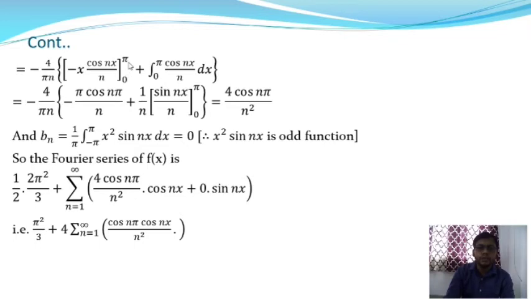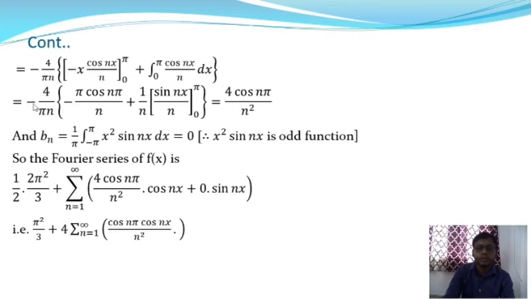Again we put x equal to pi and x equal to 0. From this we get minus 4 by n pi into minus pi cos n pi by n, and when we put 0 it gives the value 0, plus 1 by n into the integration from 0 to pi of cos nx. The integration of cos nx is sin nx by n. If we put x equal to pi, this function gives 0, and when we put x equal to 0, this function gives 0 as well.